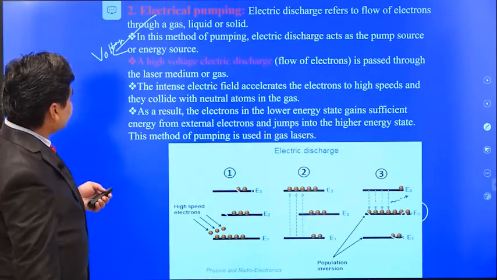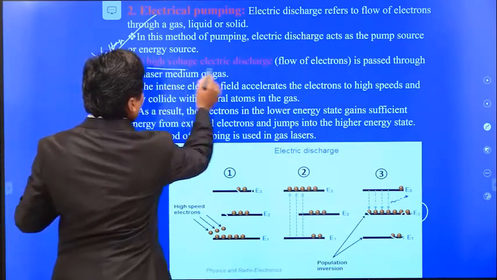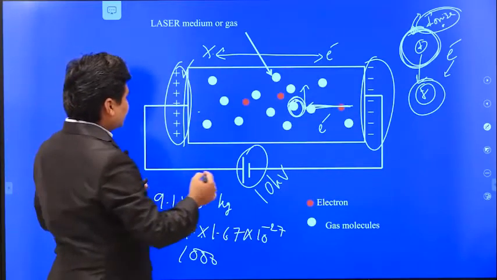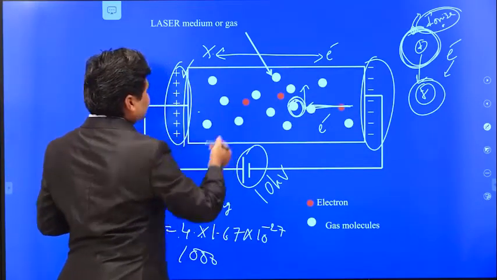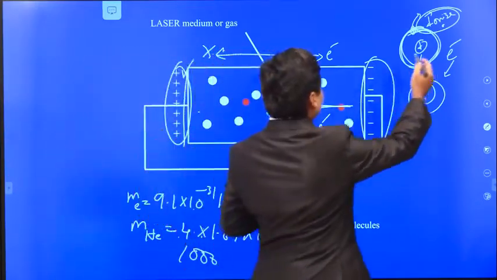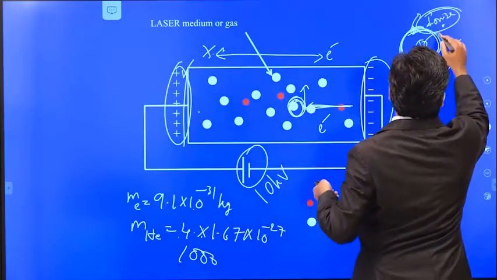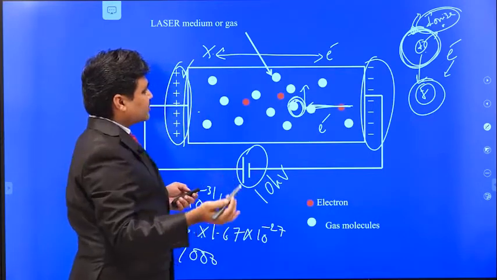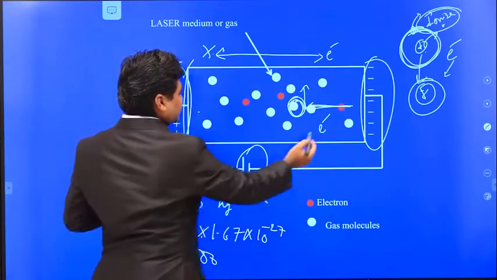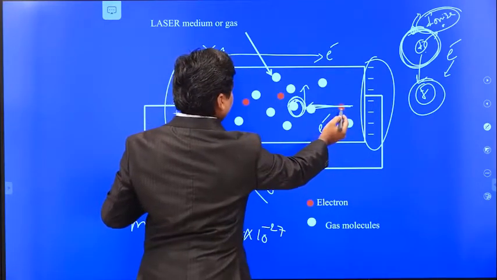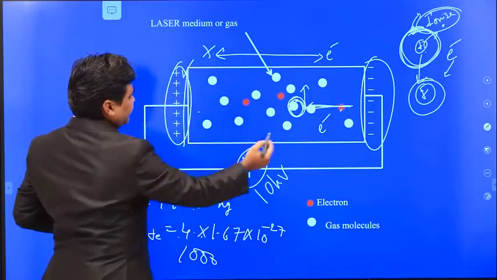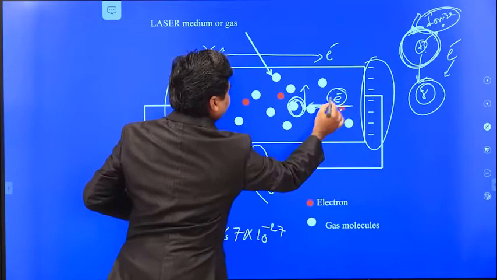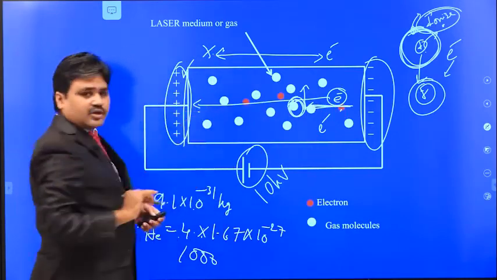So this is the electrical pumping. In this electrical pumping, we use high voltage electric discharge. When the high voltage is applied to this gas or to the laser medium, ionization will take place. First it gets separated into positive ions and electrons. These electrons have very little mass and a negative charge, so they are attracted towards the positive electrode.